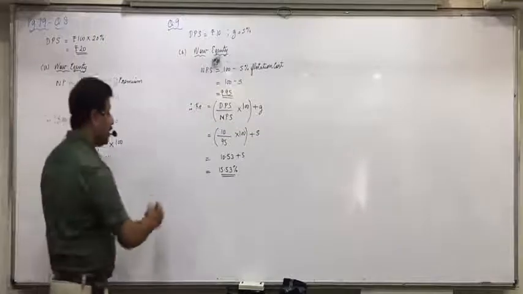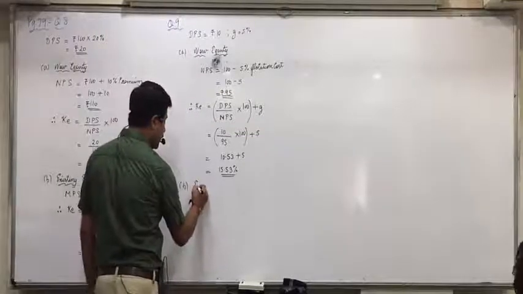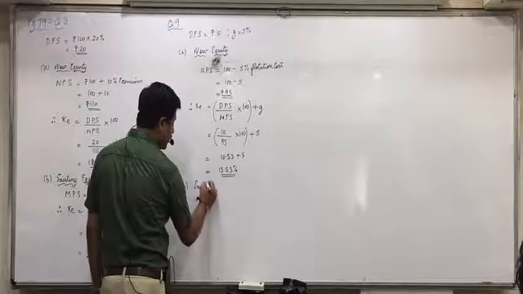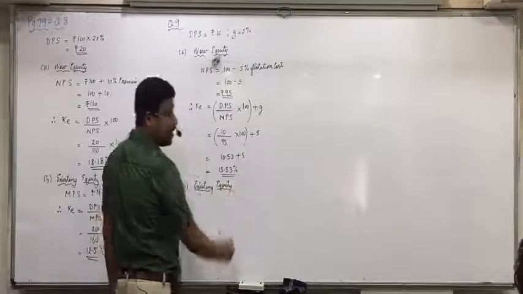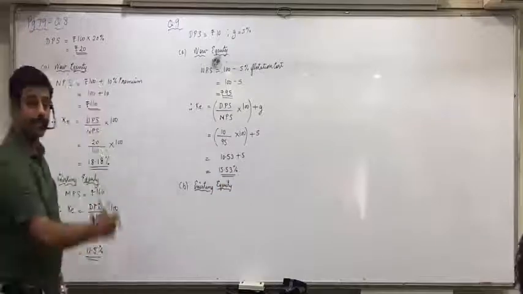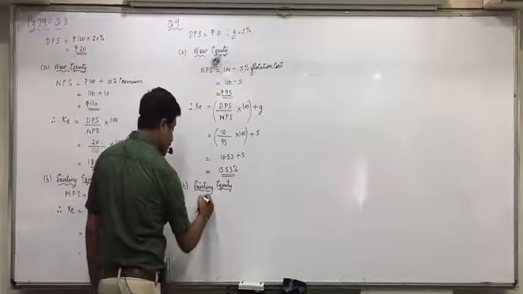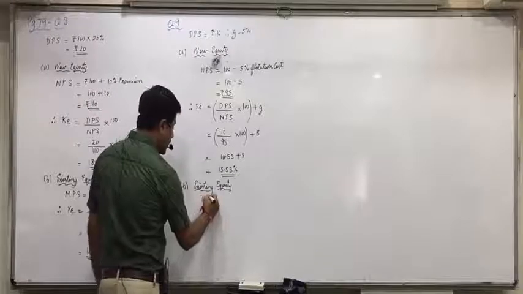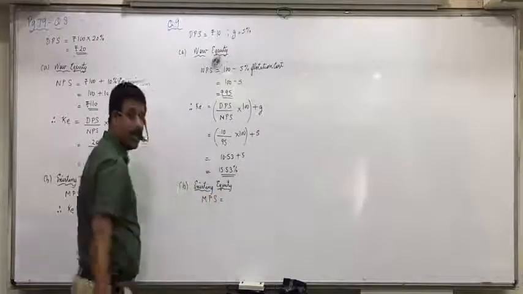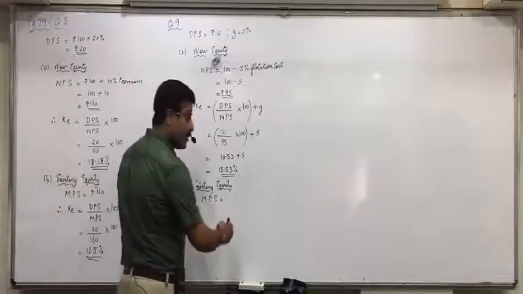And the same way we will do it for existing equity. First, what do we require for existing equity? Market price per share. What is that? 150.